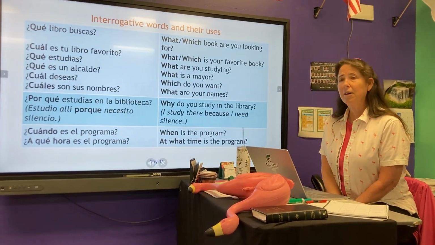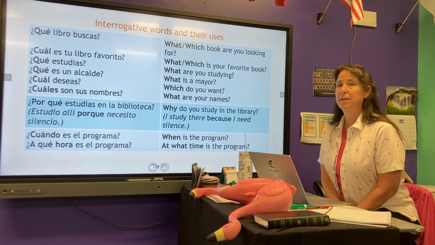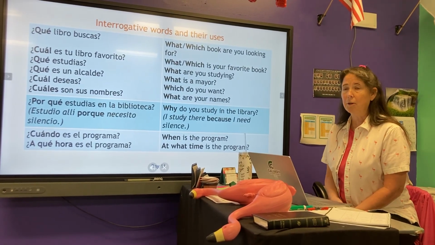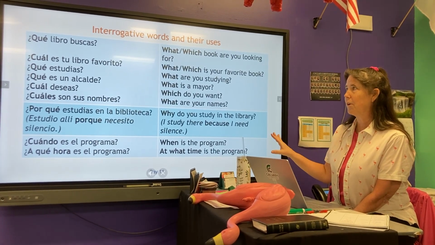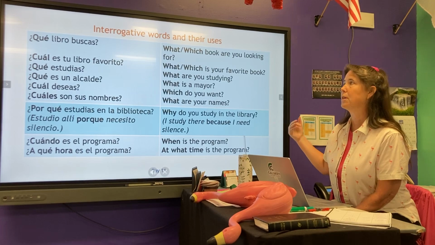Okay. We've already worked with interrogative words a little bit earlier this year. So interrogative, asking questions. You've already had like dónde or de dónde. So we're going to run over these kind of quick. They're in your book. They're also up here.